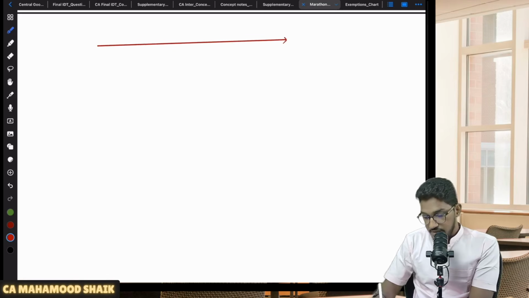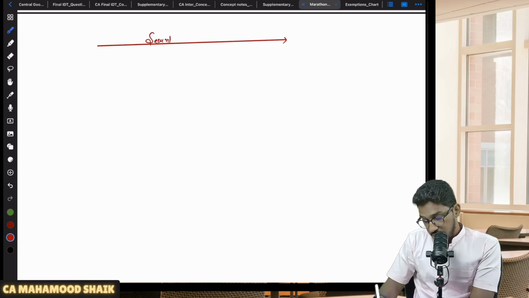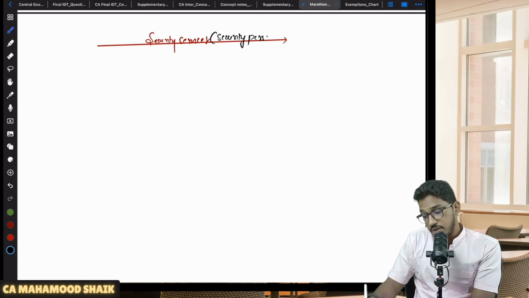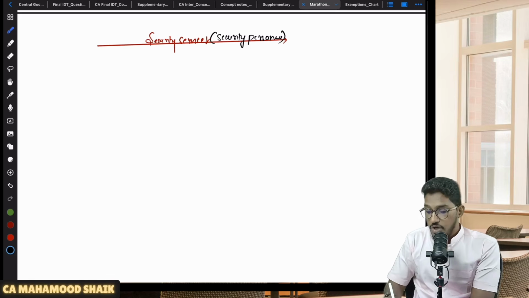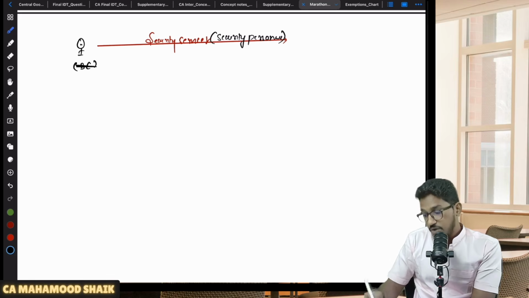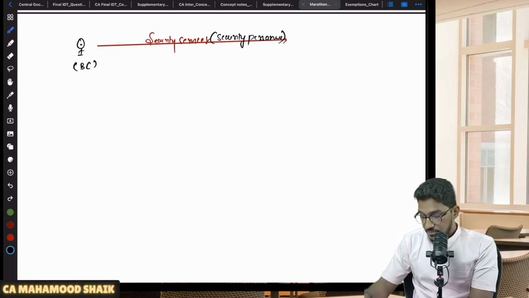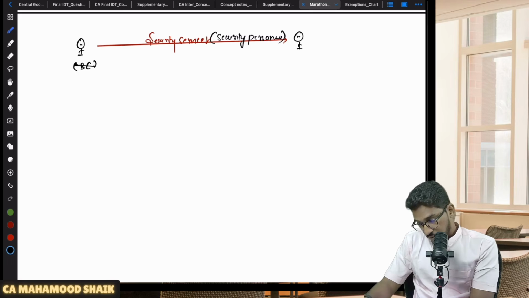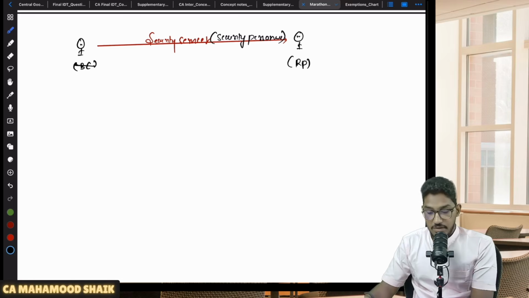So what is the service which is getting provided? Security services. Which kind of security services? By way of providing security personnel. Only this will get covered under RCM. Supplier should be other than body corporate. Recipient should be a registered person. Then RCM will become applicable.